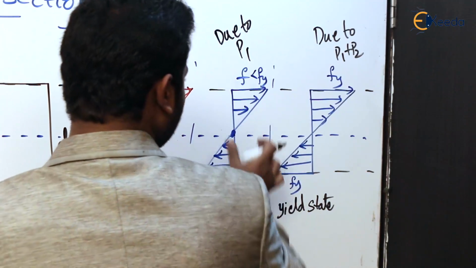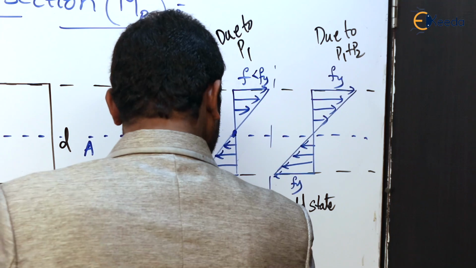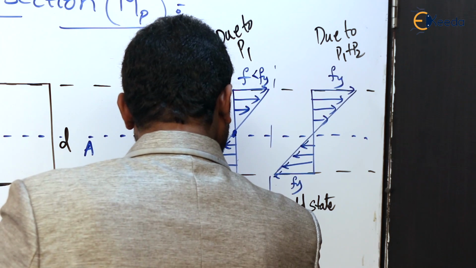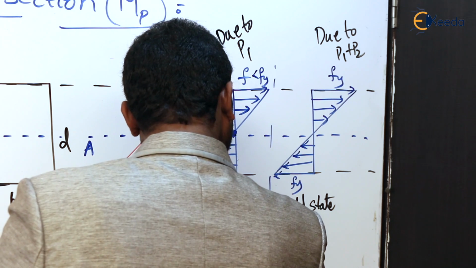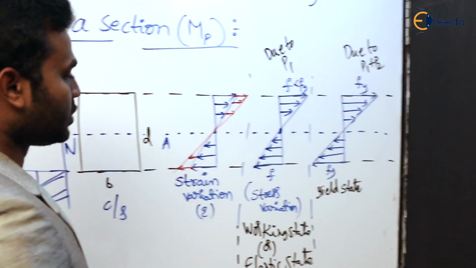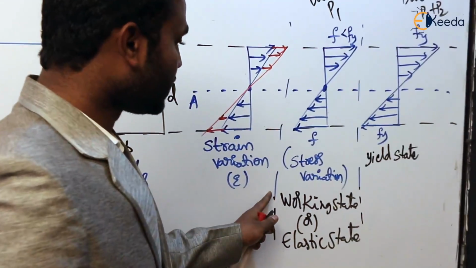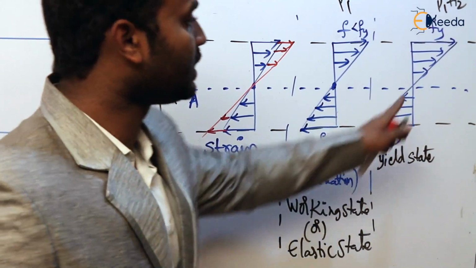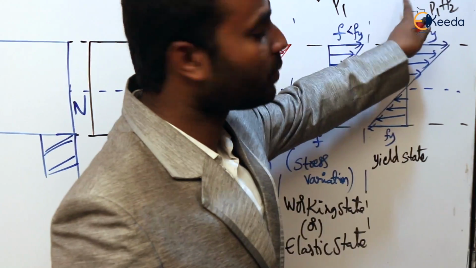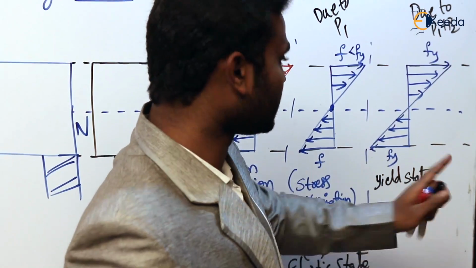And here the stress at the extreme fibers is less than the yield state. So this state is called the working state or elastic state. Here, because of the loads P1 and P2, the stress at the extreme fibers is yield stress. So that is why it is known as the yield state.